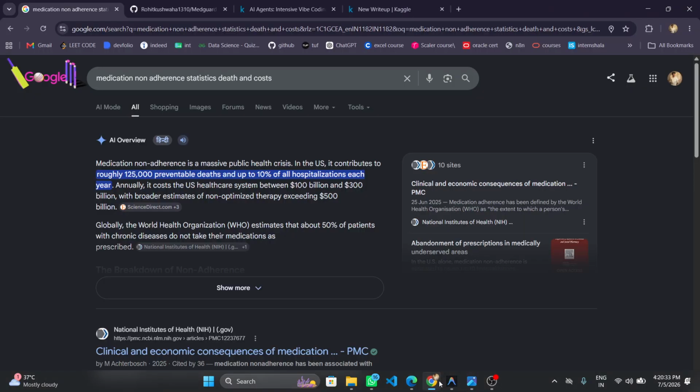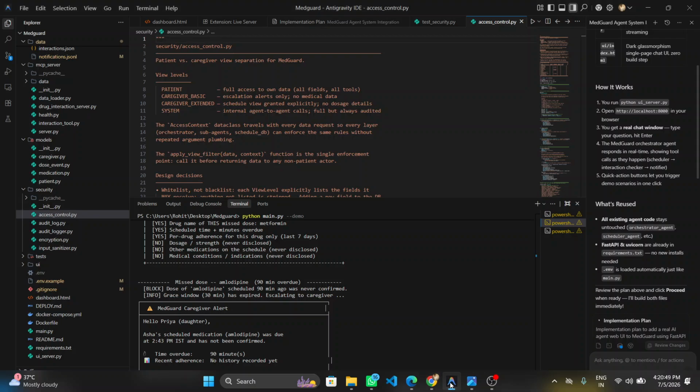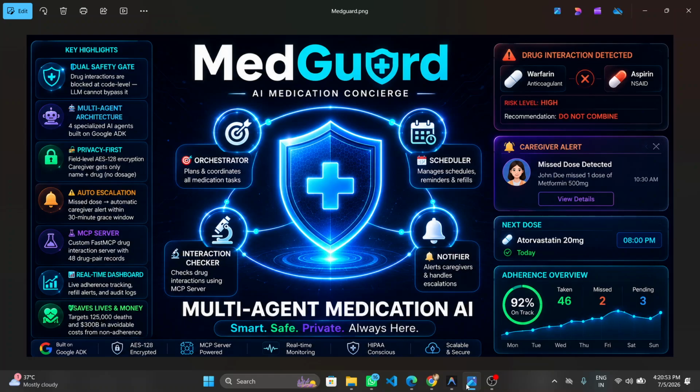Then I searched across the internet and found that roughly 1,25,000 preventable deaths and up to 10% of all hospitalization costs yearly in the USA alone. That's a huge number. So this experience made me think that this is a problem that AI can genuinely solve, not with a reminder app, not with a chatbot, but with a proper multi-agent system that actually understands the full picture. That's why I built MedGuard.